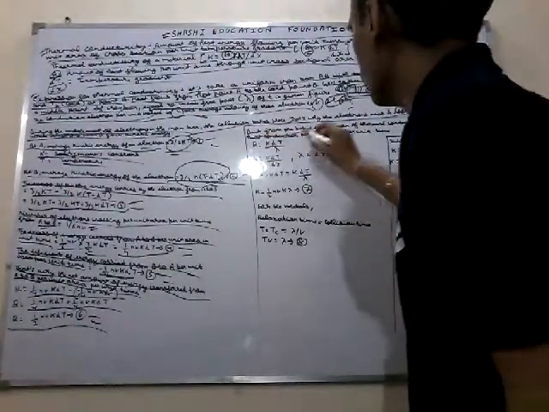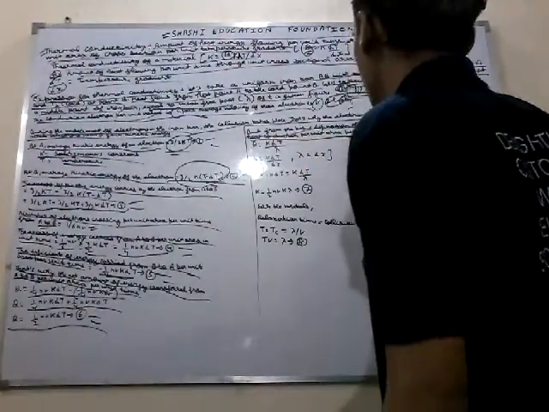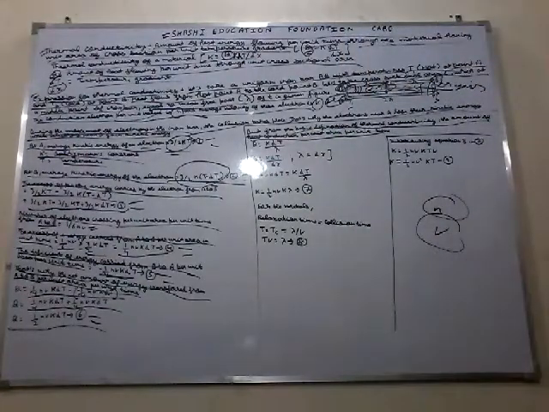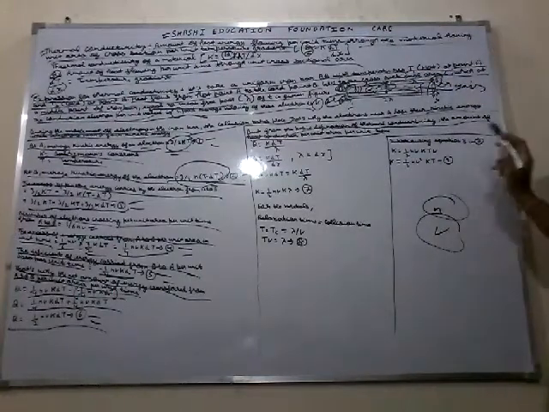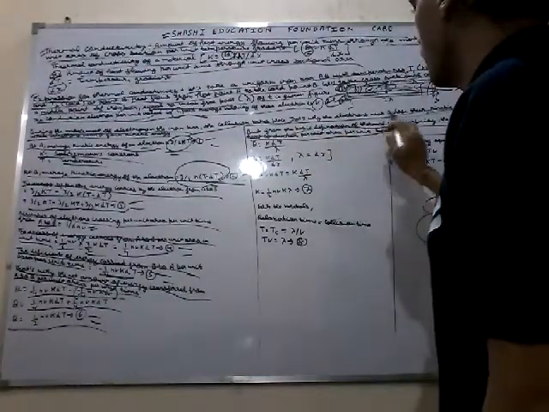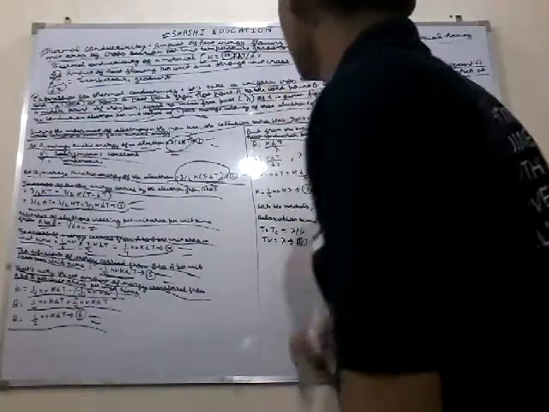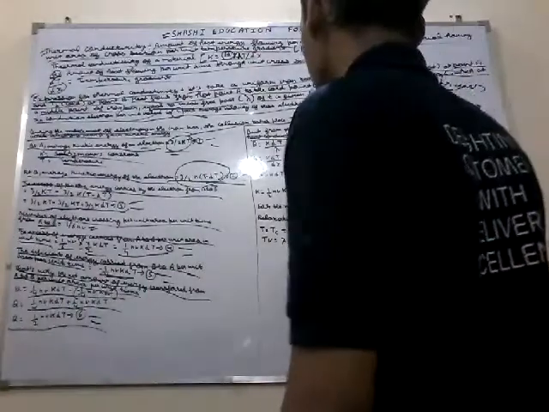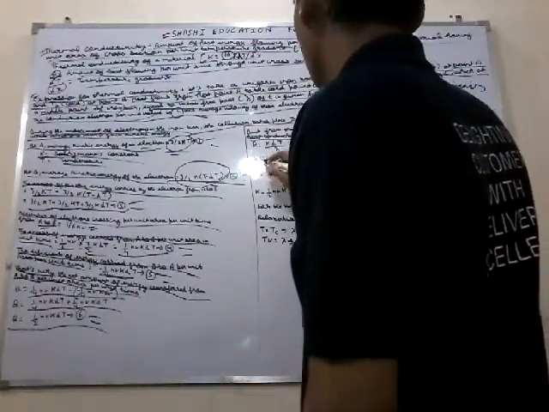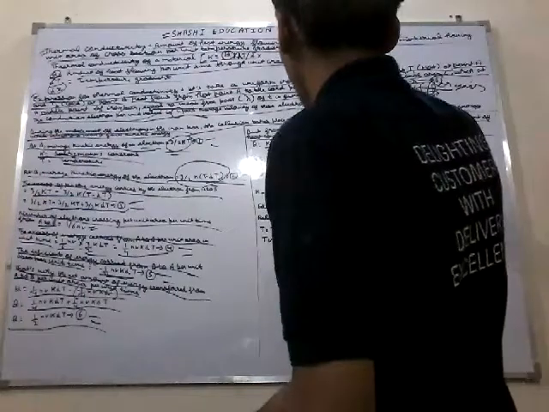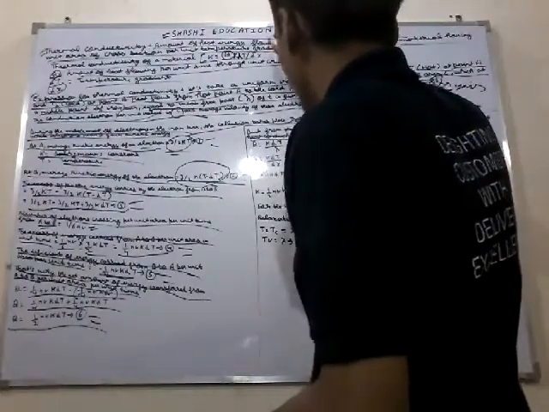From the basic definition of thermal conductivity, the amount of heat conducted per unit area per unit time is Q equals k dt upon dx, and lambda equals dx. So here we took lambda instead of dx.